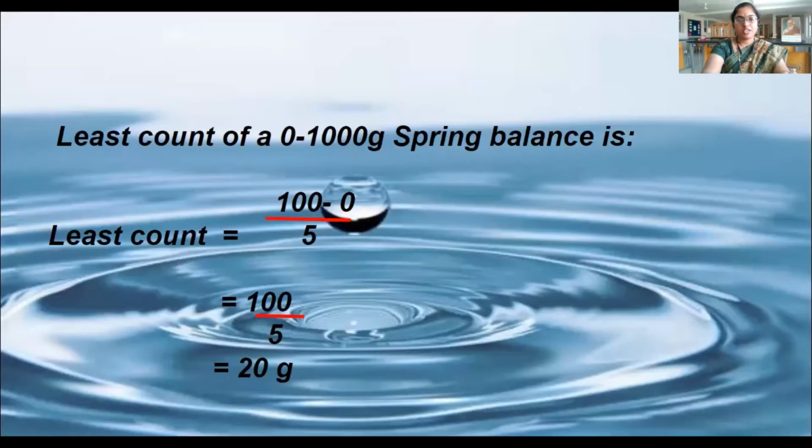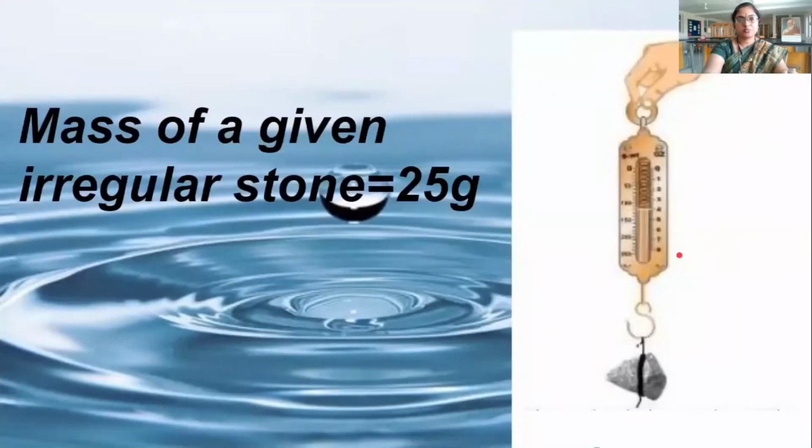Now I am measuring the mass of the stone with the help of a spring balance. What is the reading here? Exactly, the pointer is at 25 grams. So the mass of the stone is 25 grams. The second step is we have to calculate the volume of a given irregular stone. Then how to calculate the volume of a given irregular shaped stone?